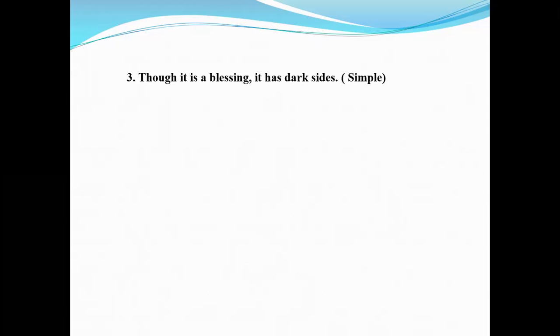And we know in each clause there are one subject and finite verb. Here, though is used as a conjunction of complex sentence. So if you want to make it simple, at first you write in spite of instead of though. So the answer will begin with in spite of. Then the possessive form of it is its. Then use ing with the verb is, so it will be being, then the rest of the sentence. So the answer will be: in spite of its being a blessing, it has dark sides.